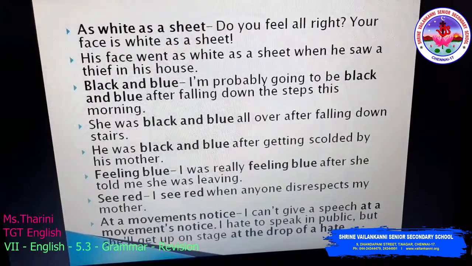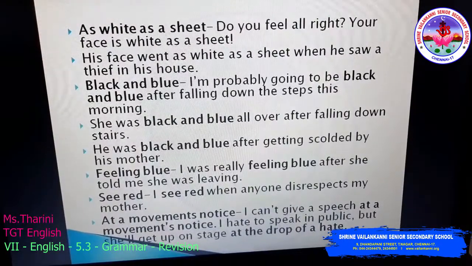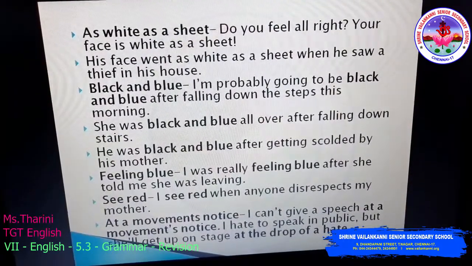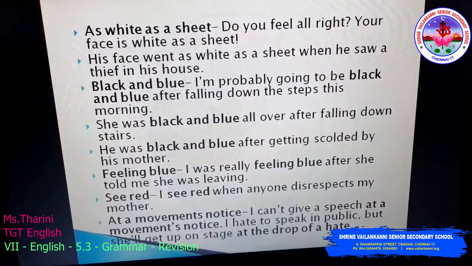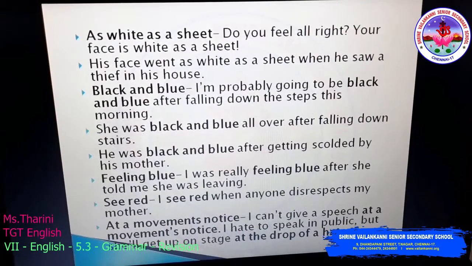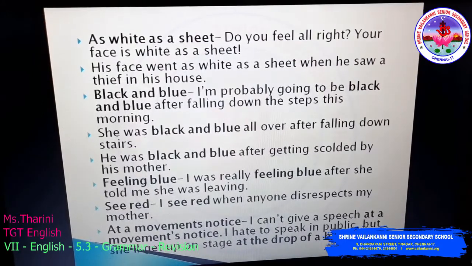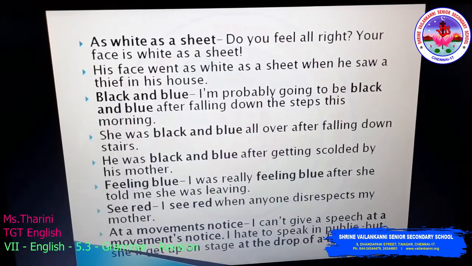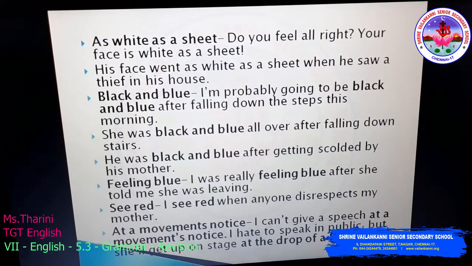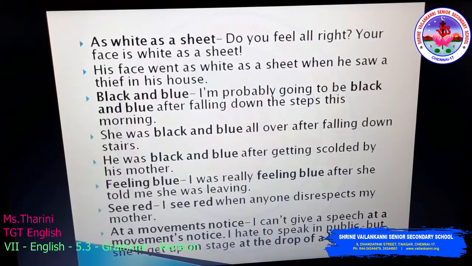Feeling blue. I was feeling blue after she told me she was leaving. That is feeling so sad. I felt so sad. I was very depressed after she told me she was leaving. See red. I see red when anyone disrespects my mother. So how will I say it? I feel very angry when anyone disrespects my mother. Next, at a moment's notice. I can't give a speech at a moment's notice. That is, I can't give a speech immediately.